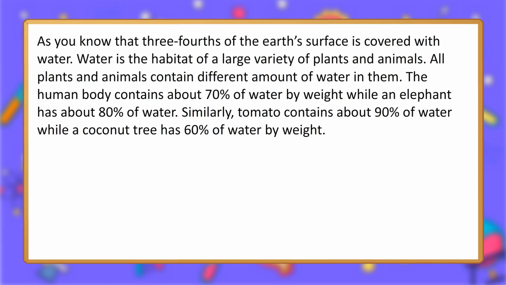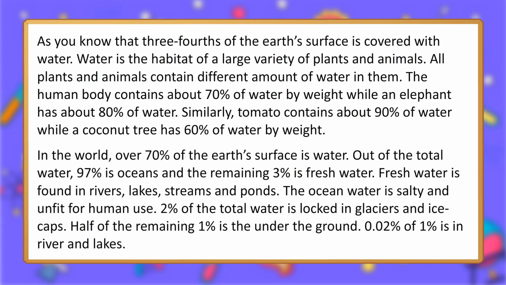Water is the habitat of a large variety of plants and animals. All plants and animals contain different amounts of water in them. The human body contains about 70% of water by weight, while an elephant has about 80% of water. Similarly, a tomato contains about 90% of water, while a coconut tree has 60% of water by weight.